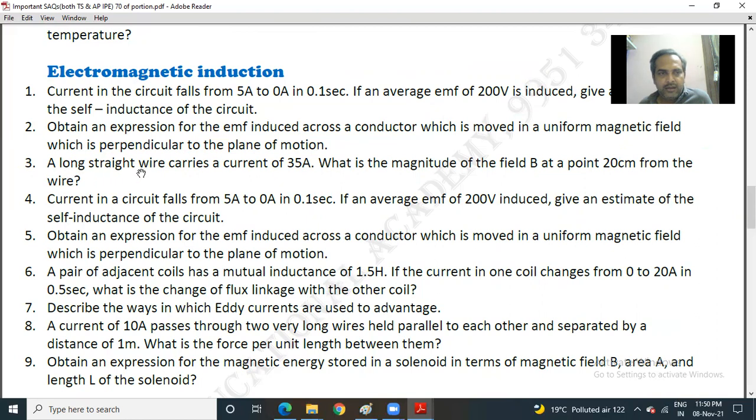3. A long straight wire carries a current of 35 amperes. What is the magnitude of the field B at a point 20 centimeters from the wire? 4. Current in a circuit falls from 5 amperes to 0 amperes in 0.1 seconds. If an average EMF of 200 volts is induced, give an estimate of the self-inductance of the circuit. So first and fourth repeated.